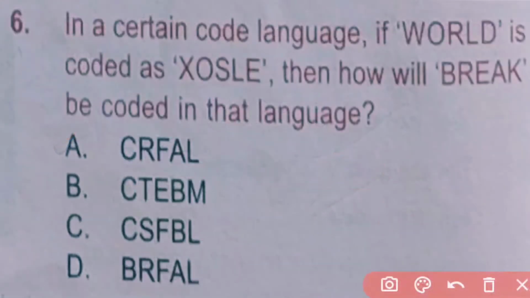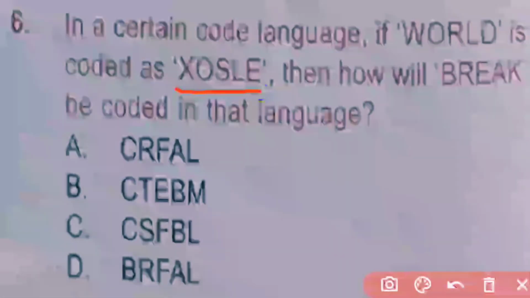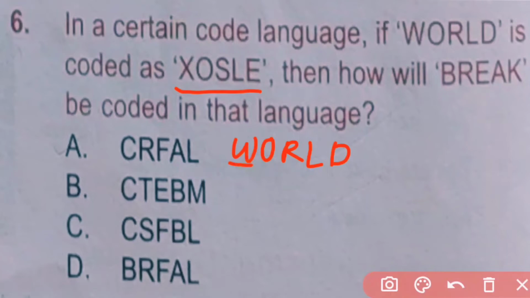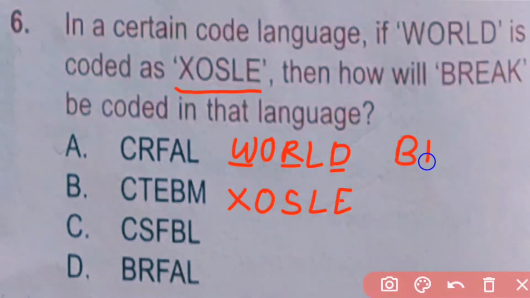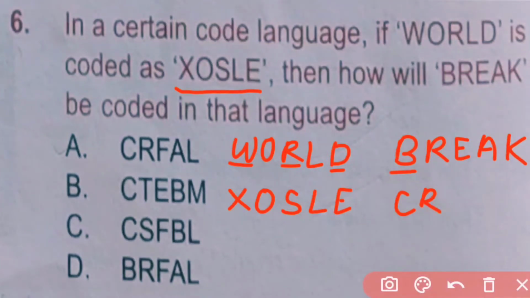Question number 6. In a certain code language, if WORLD is coded as XOSLE, then how will BREAK be coded in that language? So here the next letter of W is X, then O is similar, then the next letter of R is S, then L is similar and the next letter of D is E. So here for BREAK, the next letter of B is C, then R same, the next letter of E is F, the next letter of K is L. So here A is the correct answer.